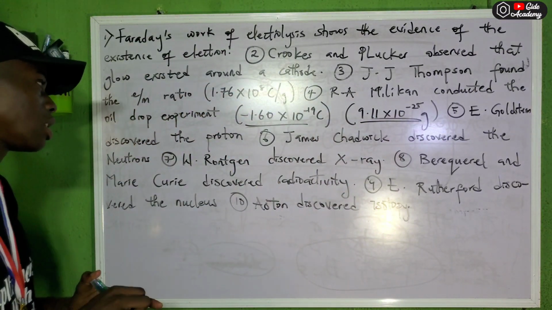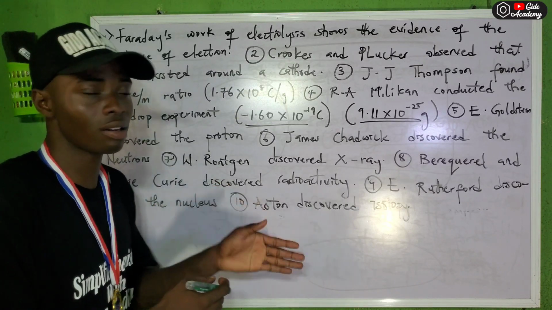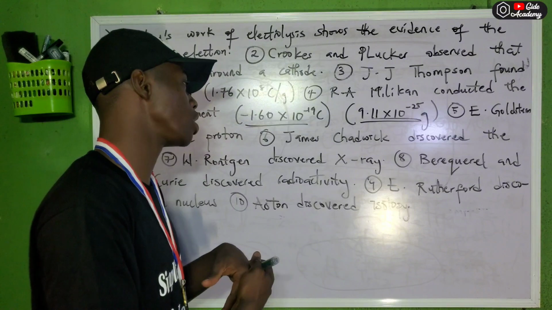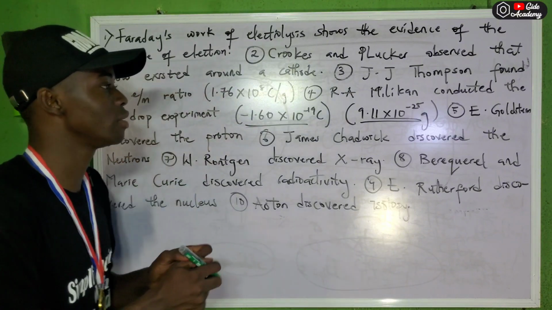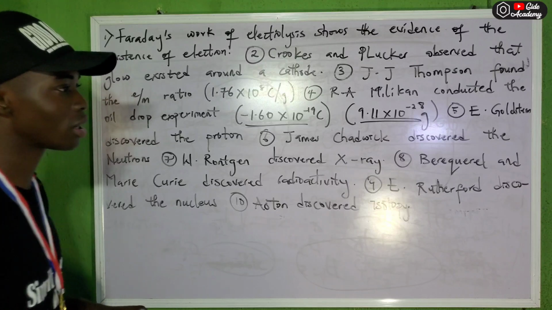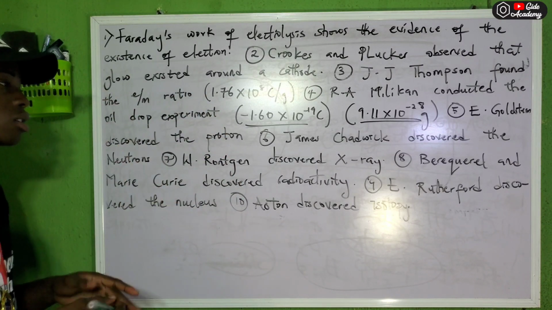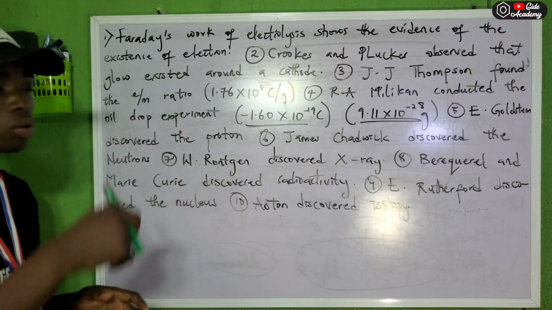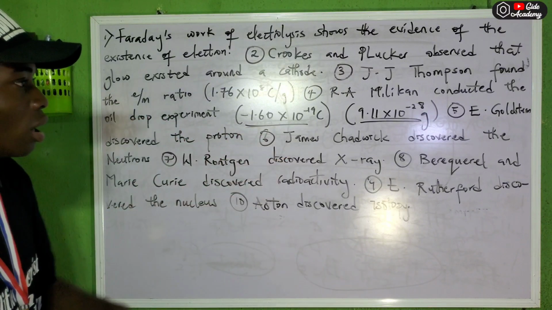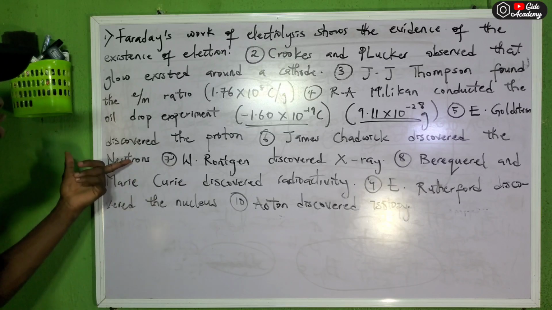So the charge is minus 1.6 times 10 raised to power minus 19 coulomb, while the mass is 9.11 times 10 raised to power minus 28 gram. Then the next thing: Eugene Goldstein discovered the proton, the positively charged particle. Then James Chadwick discovered the neutron.